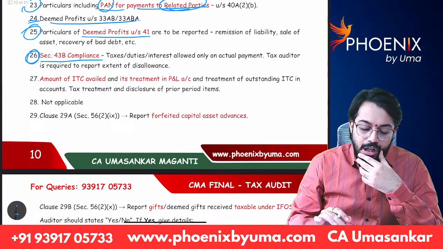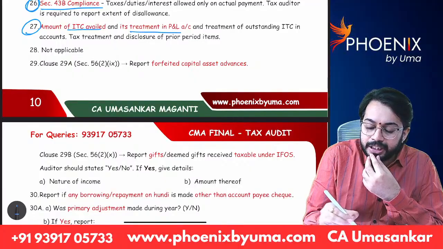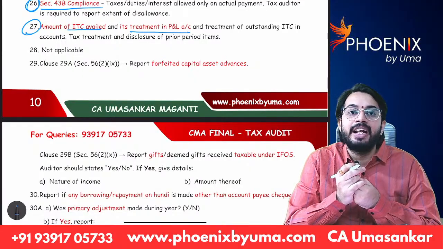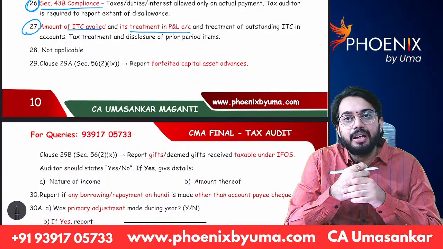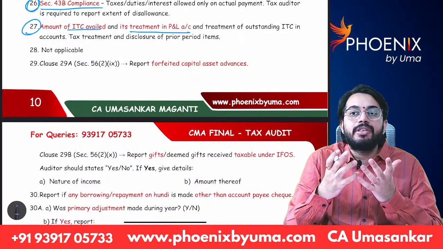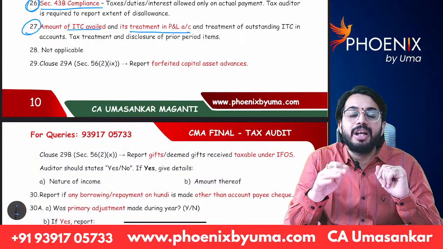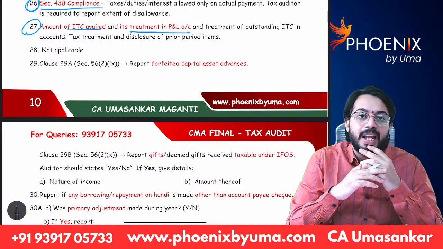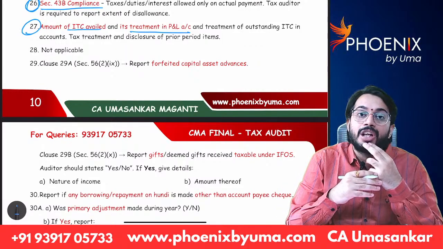Okay. Next, clause 27. Amount of ITC availed and its treatment in P&L account. You know about input tax credit, right? You would have studied in GST. What is the amount of ITC claimed under GST? And what if ITC is allowed? Okay. If ITC is not allowed, then it is the cost. That ITC amount will be debited to P&L account. That input tax credit particulars are required to be given in clause 27.